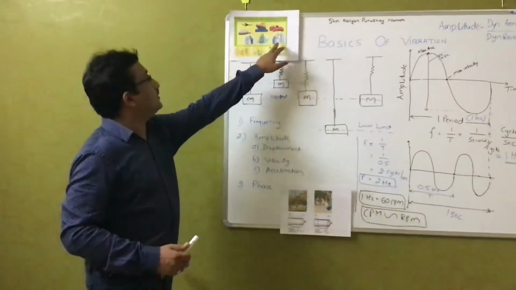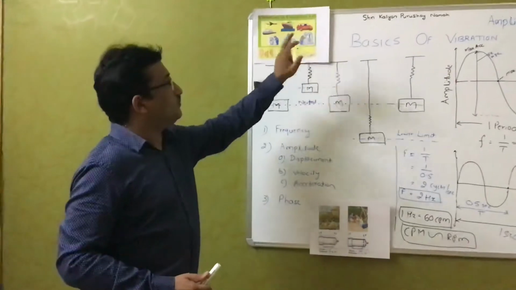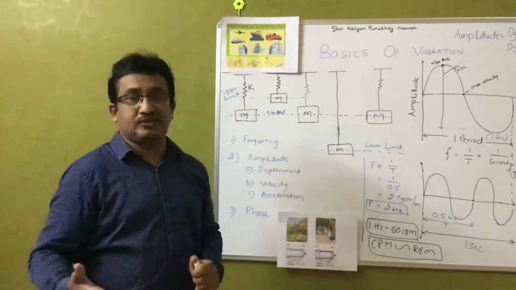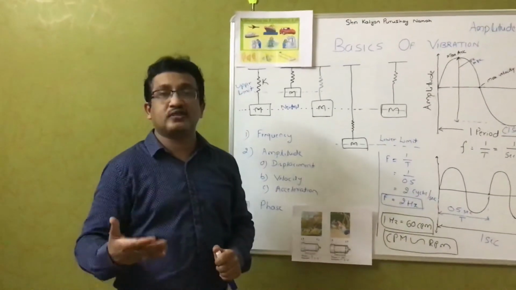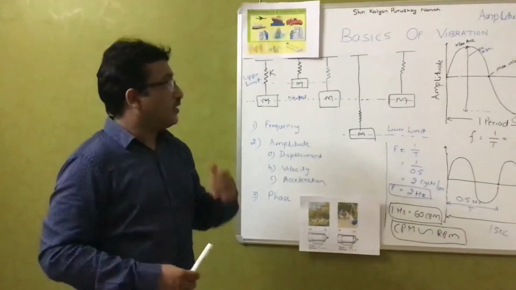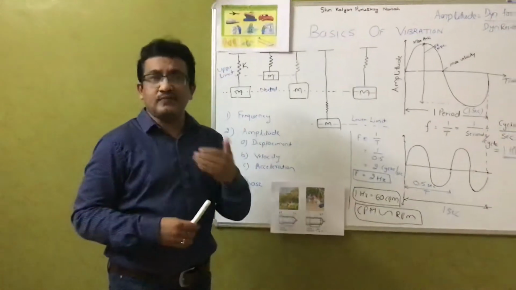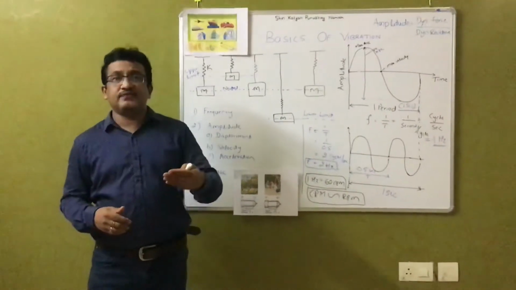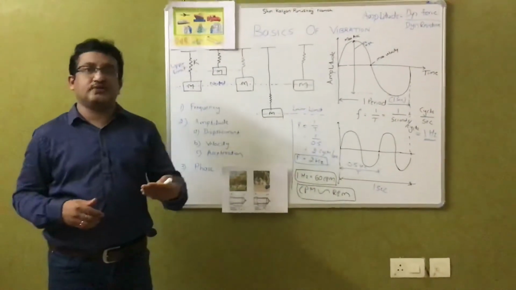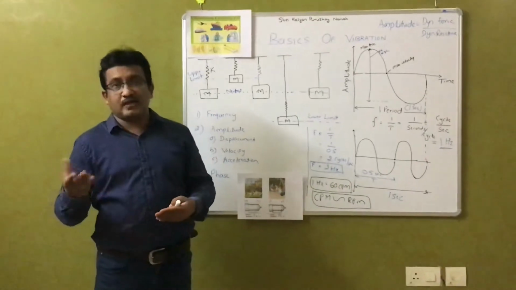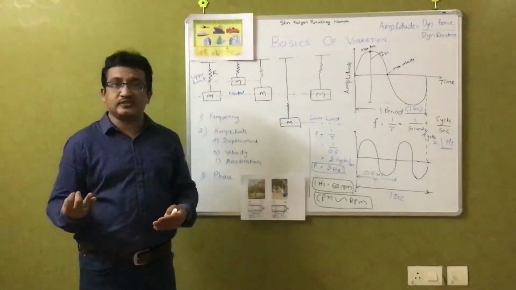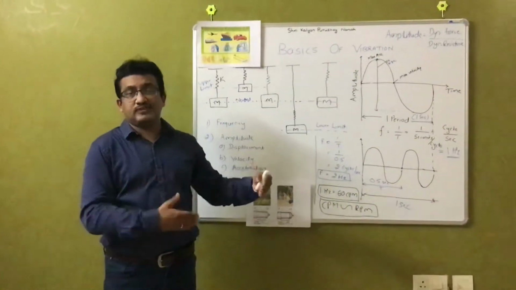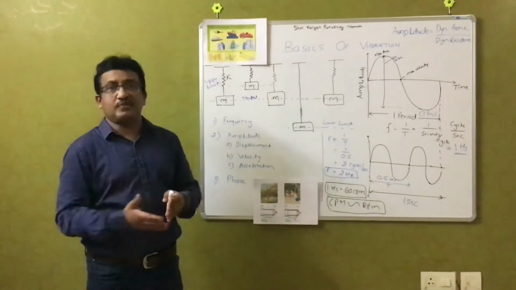See here, this is a machine tool, and if vibration occurs in this machine tool, it reduces the accuracy of the machining. So vibration is not good for machines. Why is there vibration in machines? Because of defects and inaccuracies. For example, there might be unbalance, misalignment, looseness, a bent shaft, or bearing problems. These are all different causes which lead to vibration.